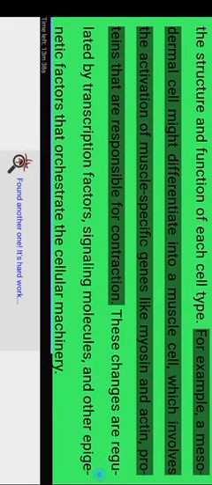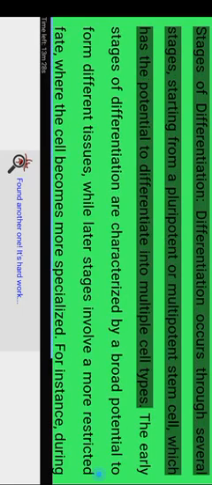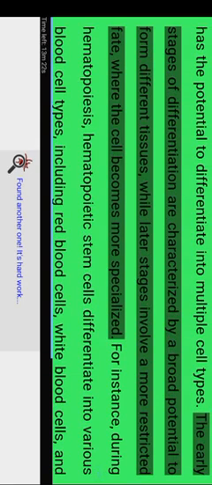For example, a mesodermal cell might differentiate into a muscle cell, which involves the activation of muscle-specific genes like myosin and actin, proteins that are responsible for contraction. These changes are regulated by transcription factors, signaling molecules, and other epigenetic factors that orchestrate the cellular machinery. Stages of differentiation. Differentiation occurs through several stages, starting from a pluripotent or multipotent stem cell, which has the potential to differentiate into multiple cell types. The early stages of differentiation are characterized by a broad potential to form different tissues, while later stages involve a more restricted fate, where the cell becomes more specialized.